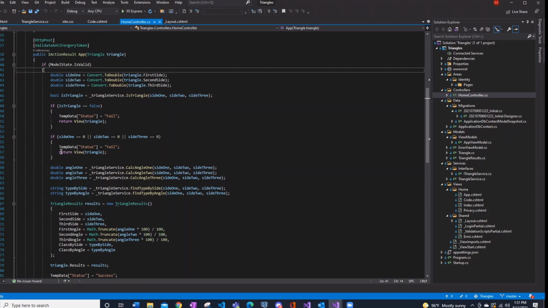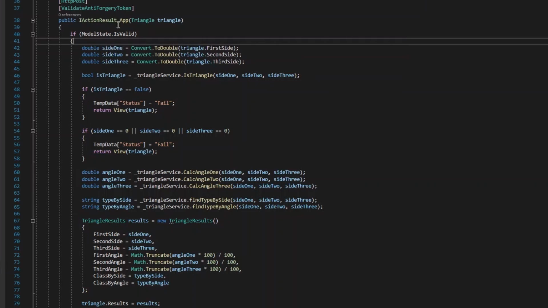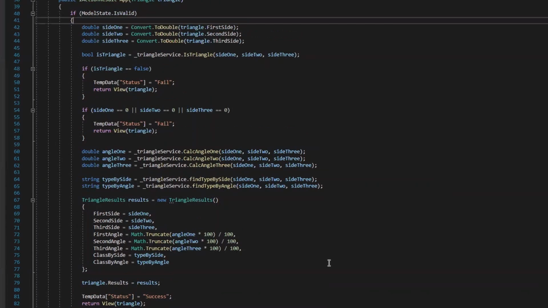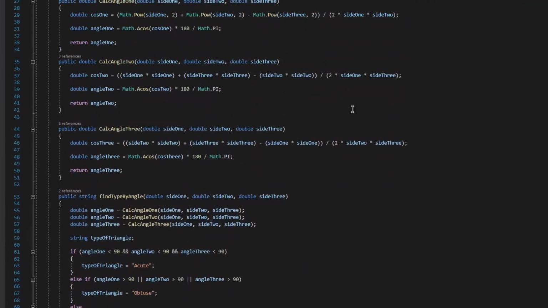In this app action within the home controller, the HTTP post of the app action, I'm basically doing everything. Part of the reason I did it this way was because I had like 24 hours to do it. So it was a bit of a fast effort, but looking at this, we're doing a lot. I'm calculating all the sides. I do inject a triangle service, which is an implementation of an interface.